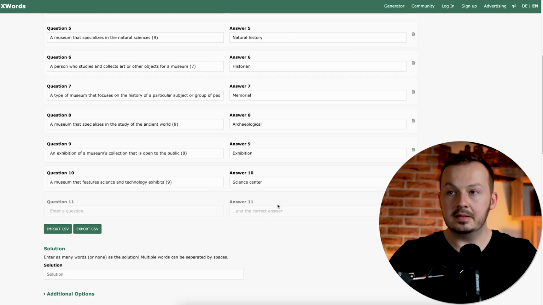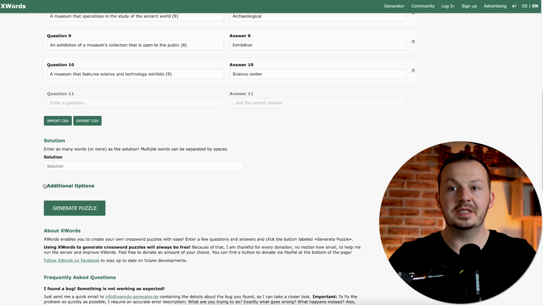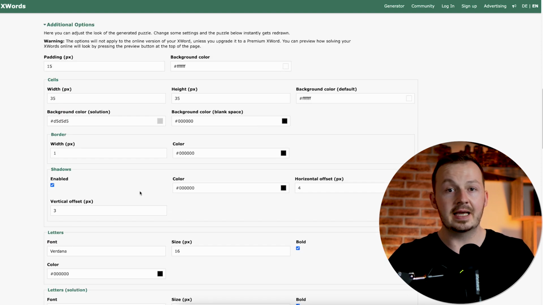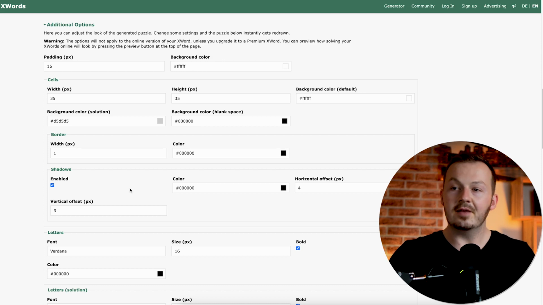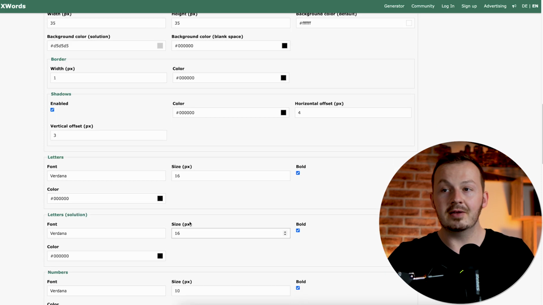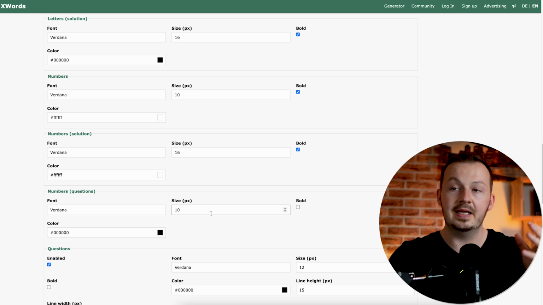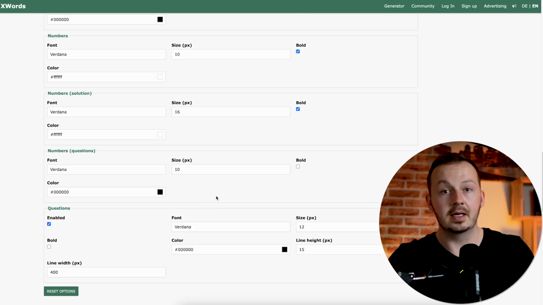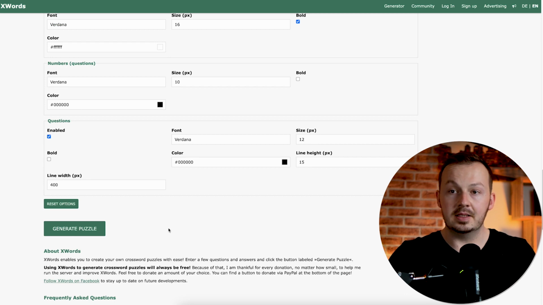And once you have all the answers copied as well, you can see right here there are these additional options. Here you can select different things that you want in your crossword. For example, text size, background color, text font, and all the good stuff. But for the sake of keeping this video short enough, I'm not going to play with any of this right now. But once you're creating your own crossword, you may want to look at this and change some settings to your own liking.